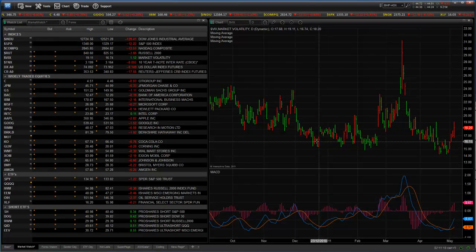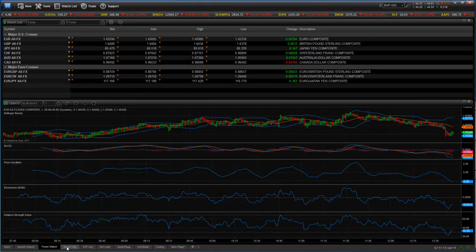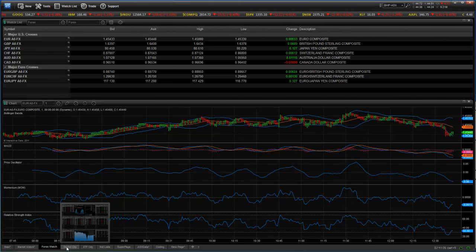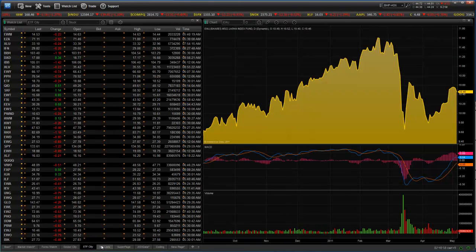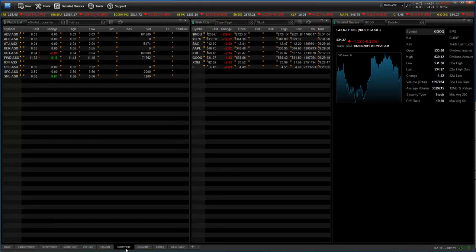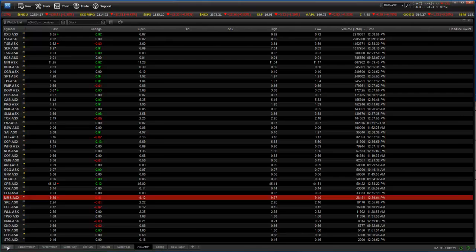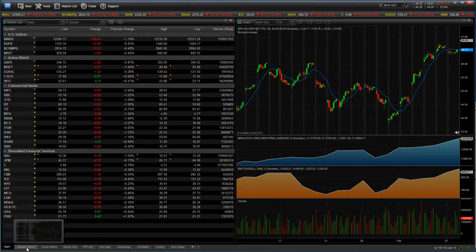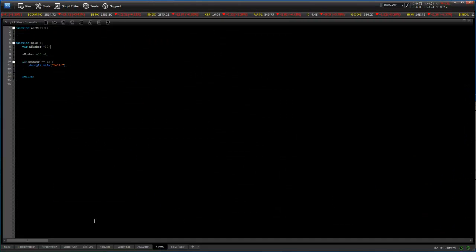Market watch tools, there's just so many different views you can use, different pages, different ways of looking at stuff, and you can switch between all the different pages by clicking the pages at the bottom of the screen. It's an amazing software package, and I'm very happy with it so far. I'm going to start writing some EFS for it. So that's about it for now.